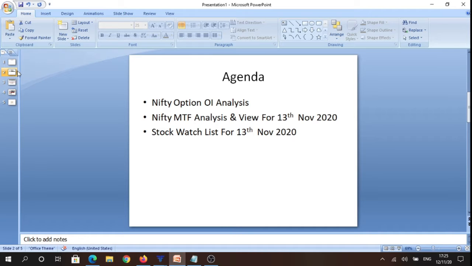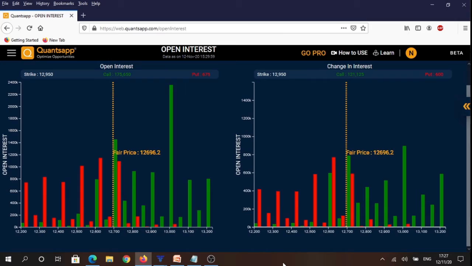The purpose of making this video is to analyze Nifty options open interest data. We are going to be analyzing Nifty on multiple time frames as well as frame a view for 13th November, that is tomorrow. Apart from the index, we are going to discuss our stock watch list.